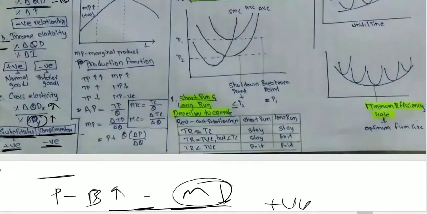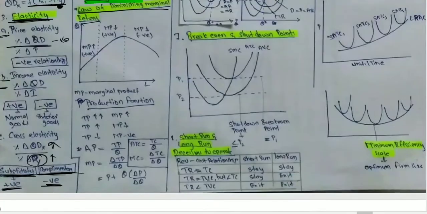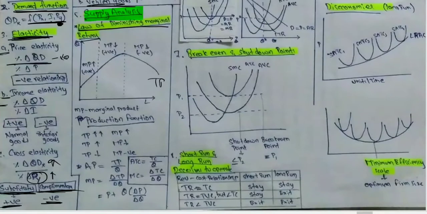And now, let's understand the law of diminishing marginal returns with an example. Let's take a piece of land, an acre of land, where the farmer is solely working on the land.